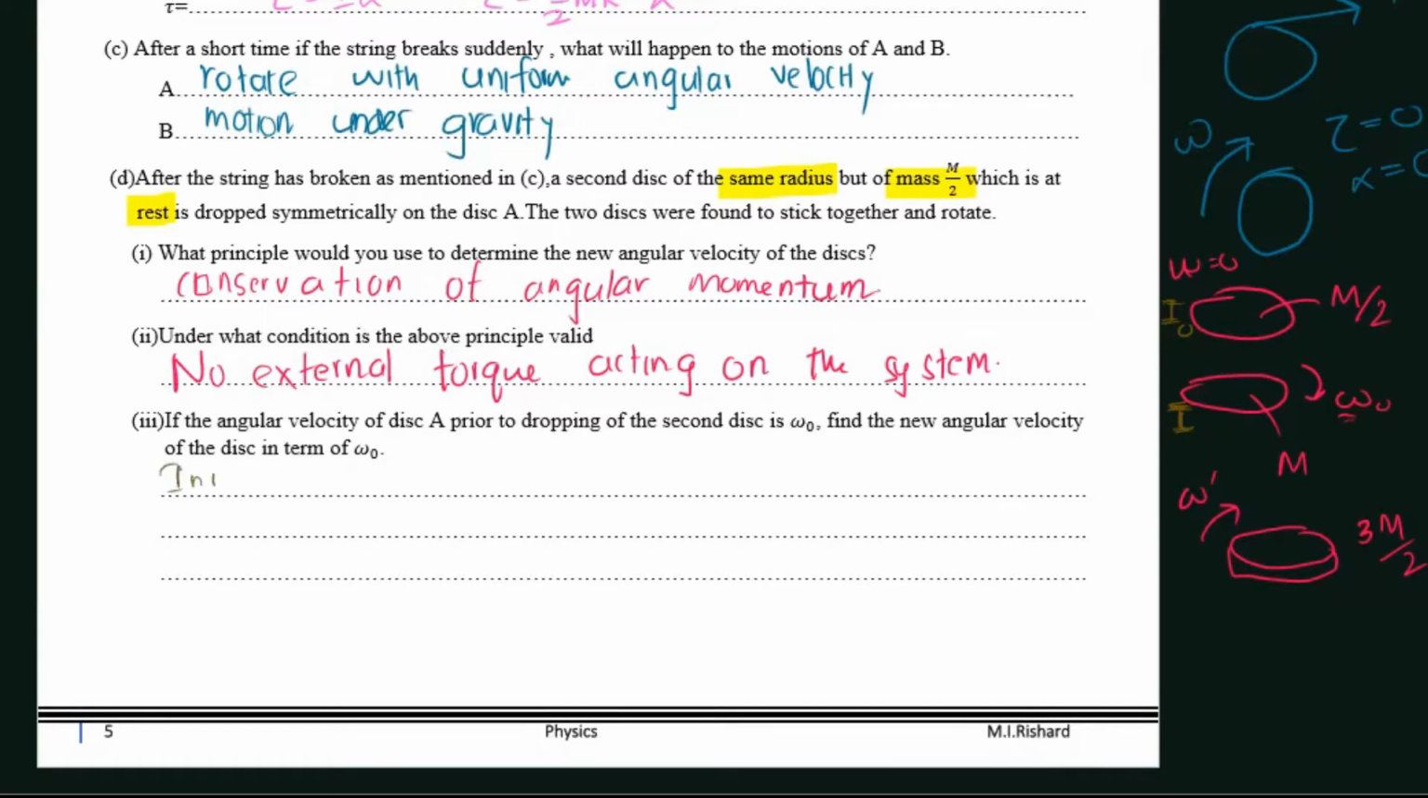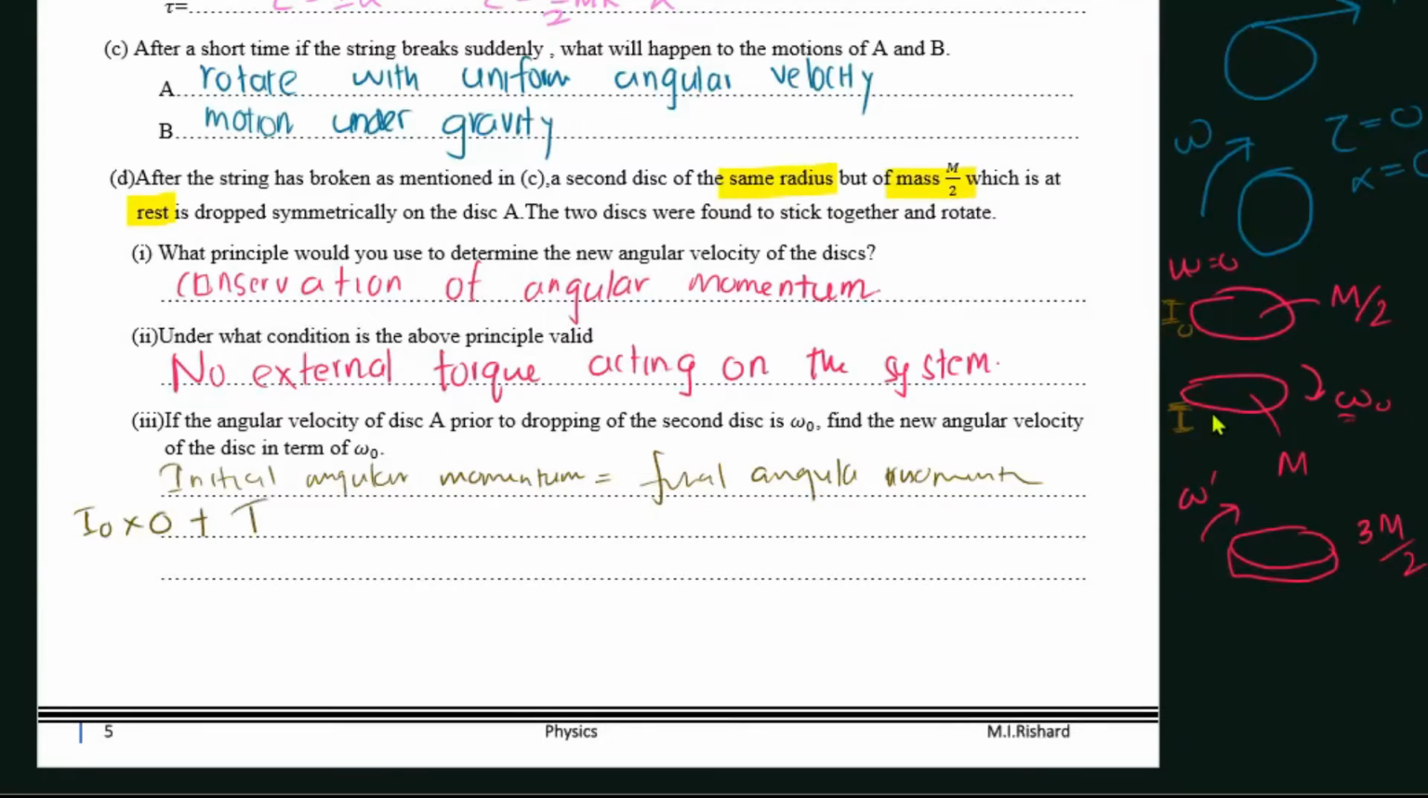Initial angular momentum is equal to final angular momentum, right? So what is the initial angular momentum of the system? Initially, this was rotating with 0 angular velocity. So simply I naught into 0 plus this disk was rotating with omega naught.